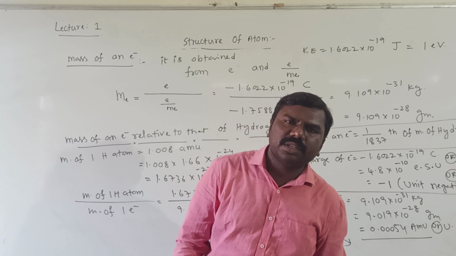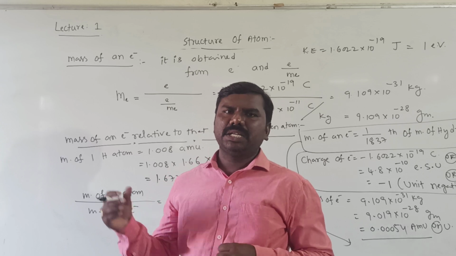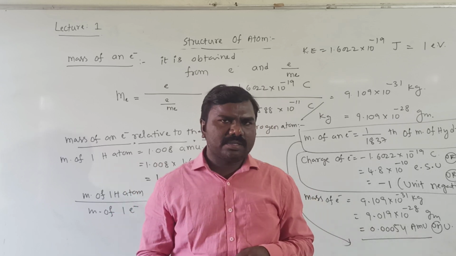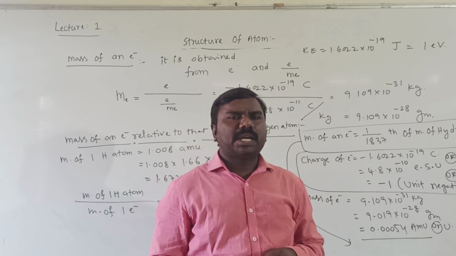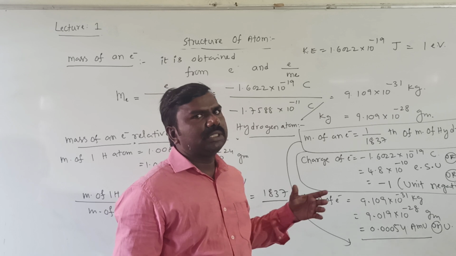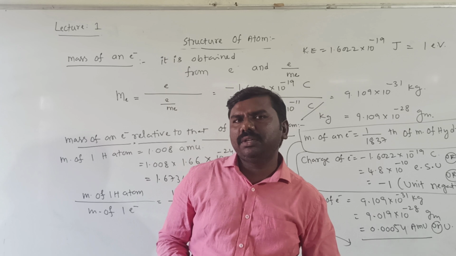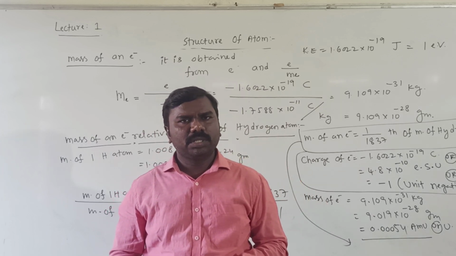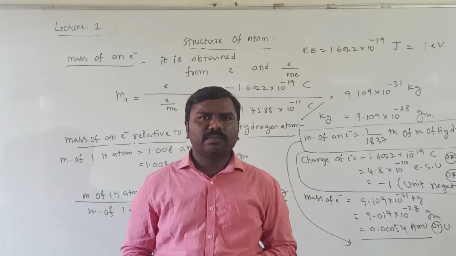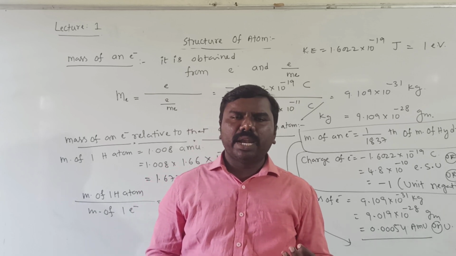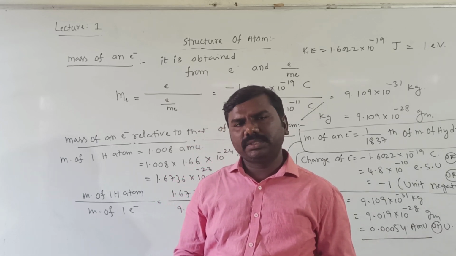So students, in this session I have discussed only about the electron: discovery of electron and deflections, characteristics of cathode rays, charge of electron, mass of electron, and the mass of electron relative to that of hydrogen and their features. In our next video we discuss positive rays, nothing but anode rays, followed by neutrons, gamma rays, X rays, beta rays, alpha rays.